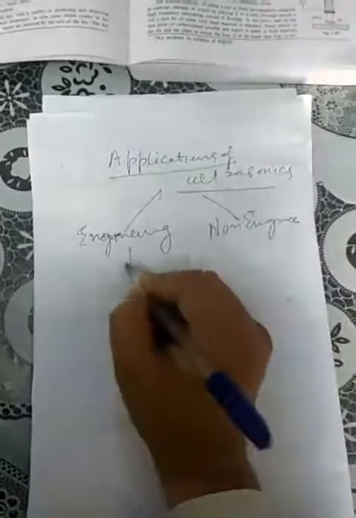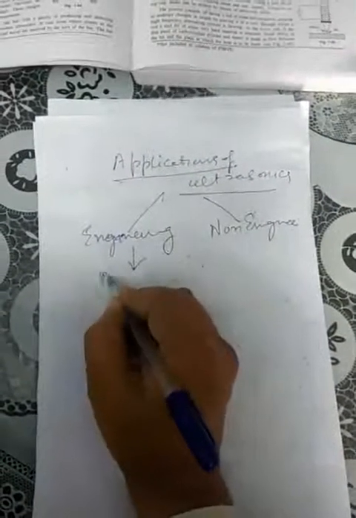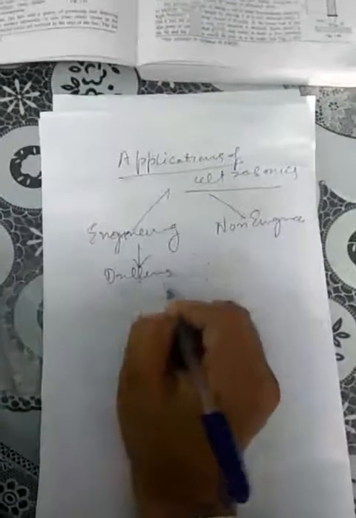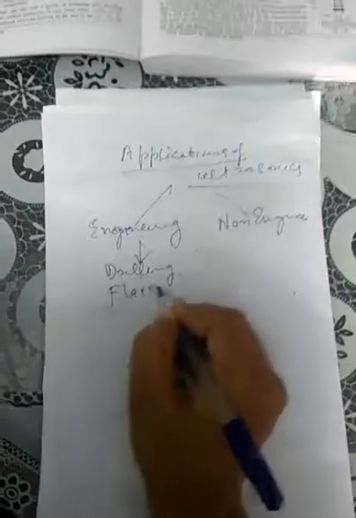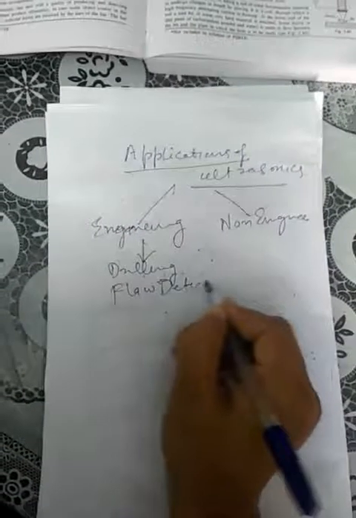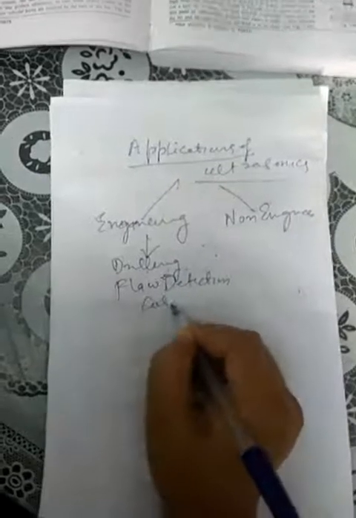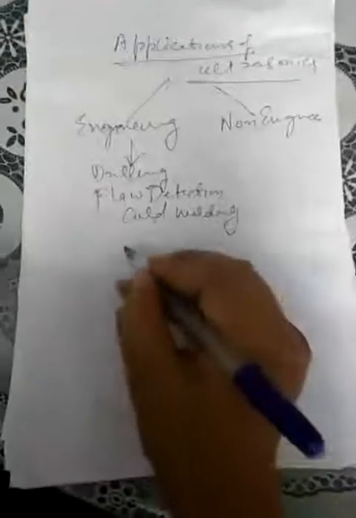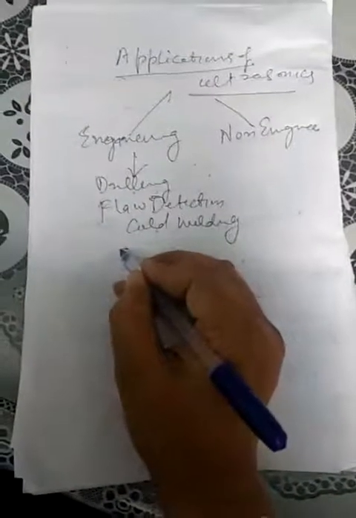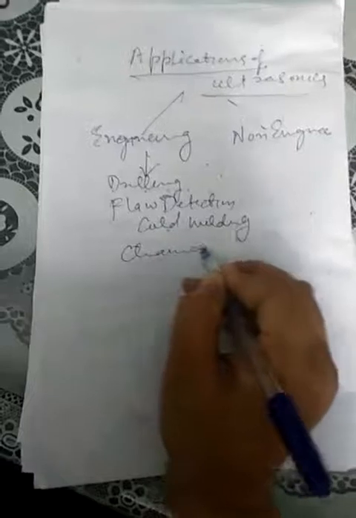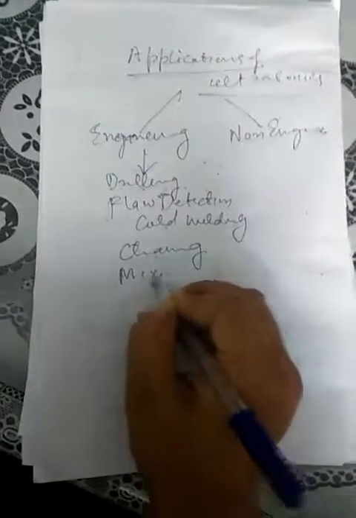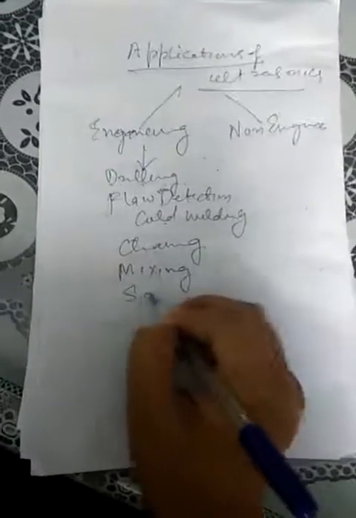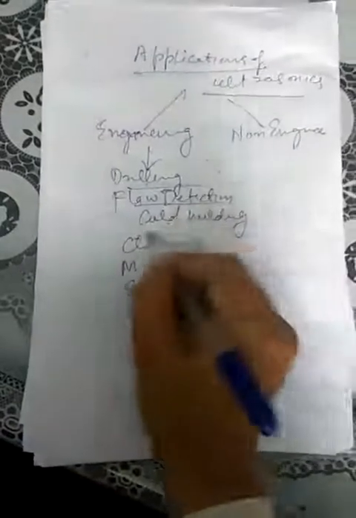In engineering applications, we have a lot of applications like drilling, flaw detection, then cold welding, then cleaning, mixing, and then sonar. All these applications we are going to discuss one by one.